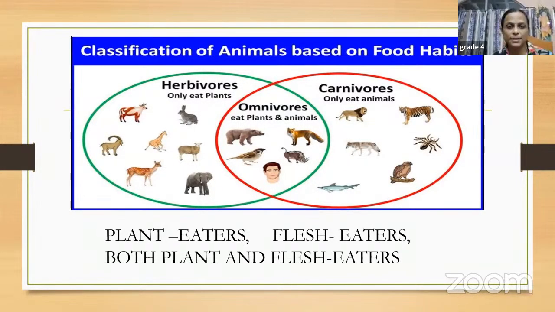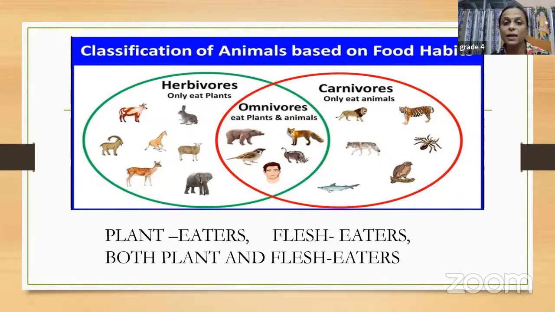Okay, yes. The next thing is we have to classify the animals depending upon their food habits. Now, as I said in the beginning that we are only going to talk about animals today. So first we have categorized the different kinds of animals. And then we have also learned about their sounds and their babies' names. Now, what are the group names known as, right? And then we spoke about certain groups of animals like insects, birds, and fish. Now let us talk about grouping the animals based on their food habits.